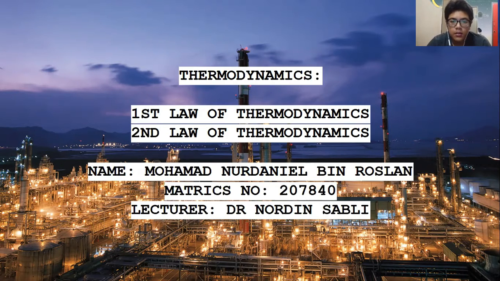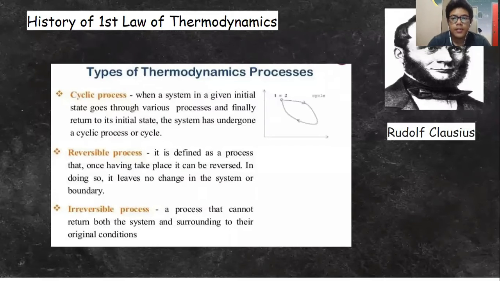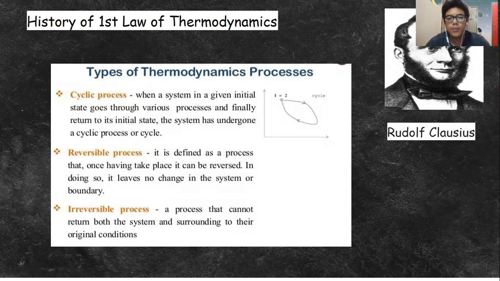On the history, the first law of thermodynamics was founded and discovered by Rudolf Clausius. He found the first law of thermodynamics in the issue of thermodynamic processes. Thermodynamic processes have three types. The first one is the cyclic process.